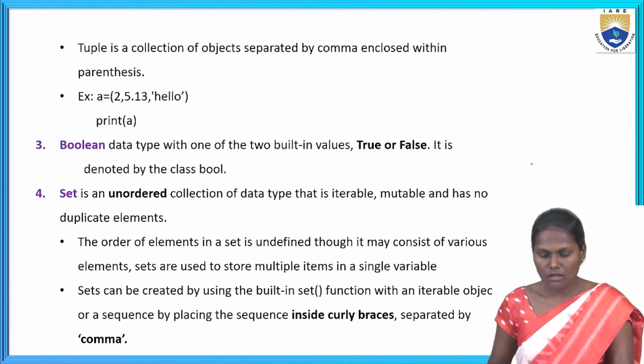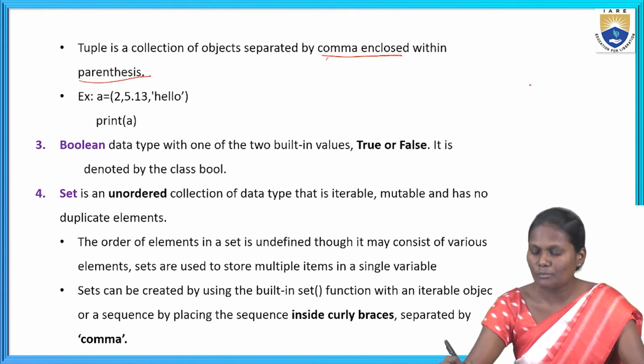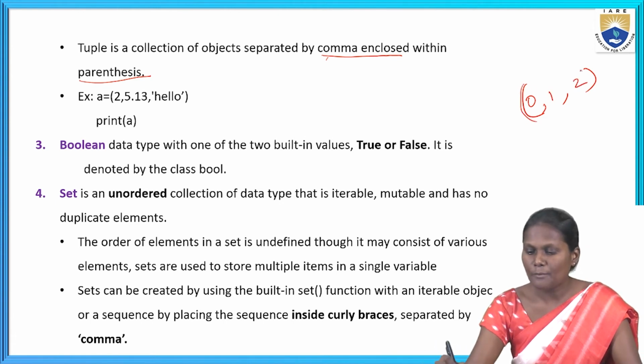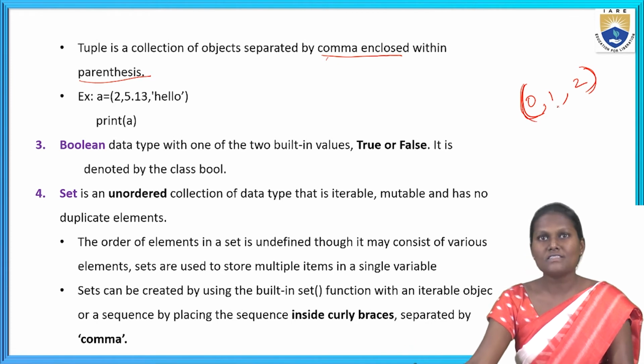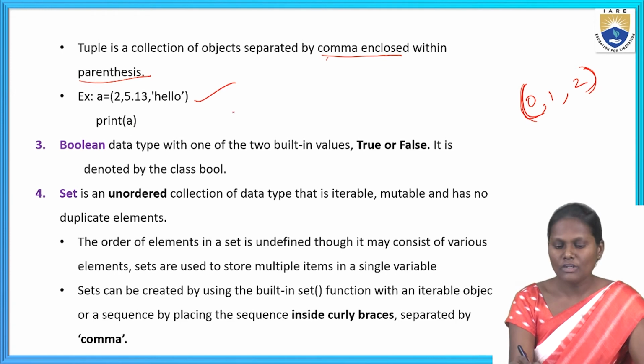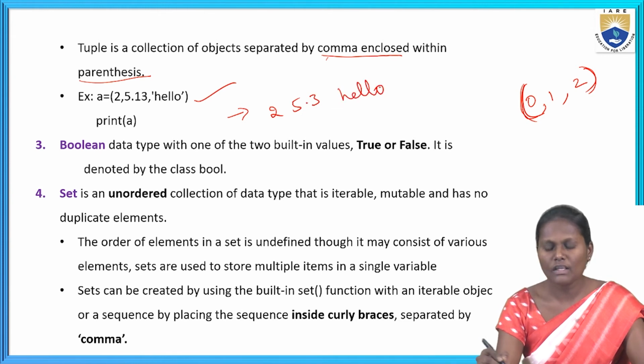Next, a tuple is a collection of objects separated by commas, enclosed within parentheses. We can write the tuple like this: separated by commas, 0, 1, 2, and enclosed within parentheses. We have to give the parentheses to enclose it. Here I showed an example. Here I took an integer value, a float value, as well as a string. Now when I print the values, the answer I got is 2, 5.3 and hello.